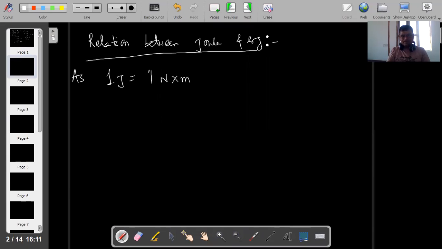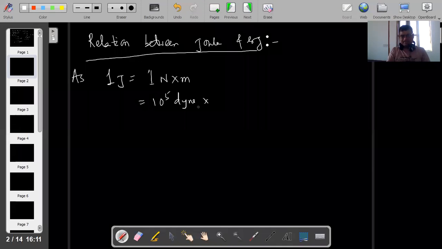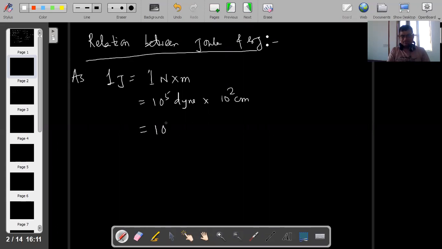Newton is how much dyne? 10 to the power 5 dyne, and meter is 10 to the power 2 centimeter. Now we are getting 10 to the power 7 dyne into centimeter, and dyne into centimeter is erg. So 1 joule is 10 to the power 7 erg.